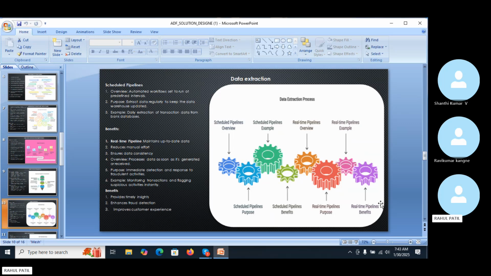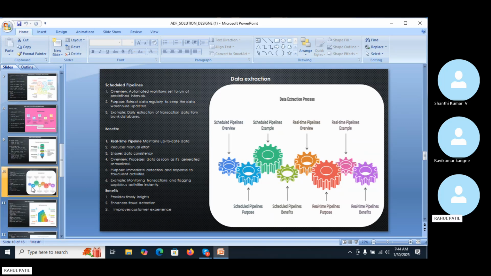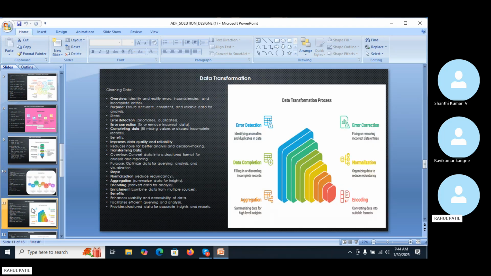Here in the pictorial representation we can see the schedule pipeline that I have to schedule. After scheduling, the data is processed as it is generated and received, and immediate detection and response to fraud activity becomes possible with the scheduling. So here is the data extraction. The next slide is regarding the transformation. After data extraction, now we have to perform the transformation on that particular data.